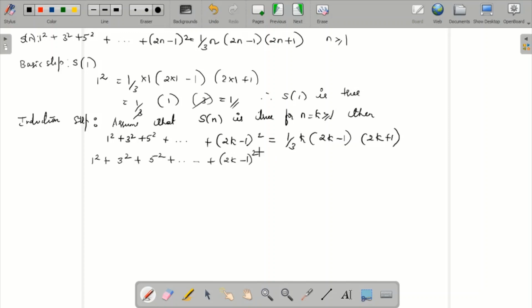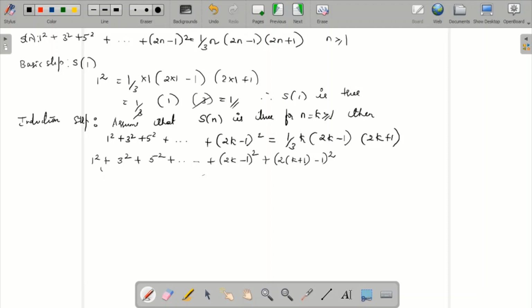For this, k should now be replaced by k plus 1. So it will be 2 into k plus 1 minus 1 whole square. This term is nothing but 2k plus 2 minus 1, so it will be 2k plus 1 whole square. So this is our left hand side.